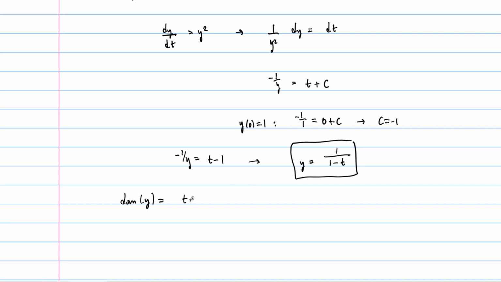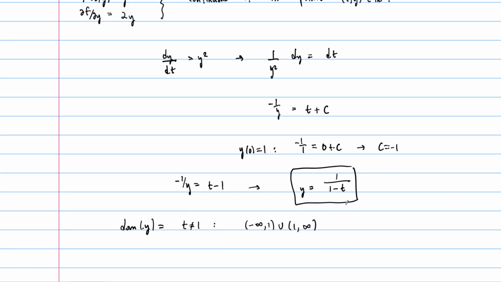So t not equal to 1. In interval notation, that's from minus infinity to 1, and from 1 to infinity. But we have to take into account the geometry of the situation. So 1 is an obstruction, and we cannot jump over an obstruction. So this is not the domain of the solution right now.